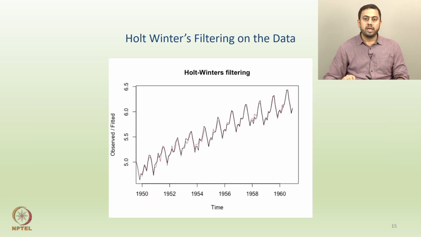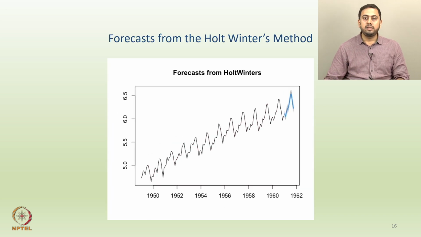Lastly, what would happen if you fit the Holt-Winters filtering on the data? Of course the results should be better. Again, the black curve is the actual data, the red curve is the Holt-Winters fit, and these are the forecasts. Here you can see that the forecasts replicate the seasonality aspect, which is exactly what we want as opposed to Holt's technique.